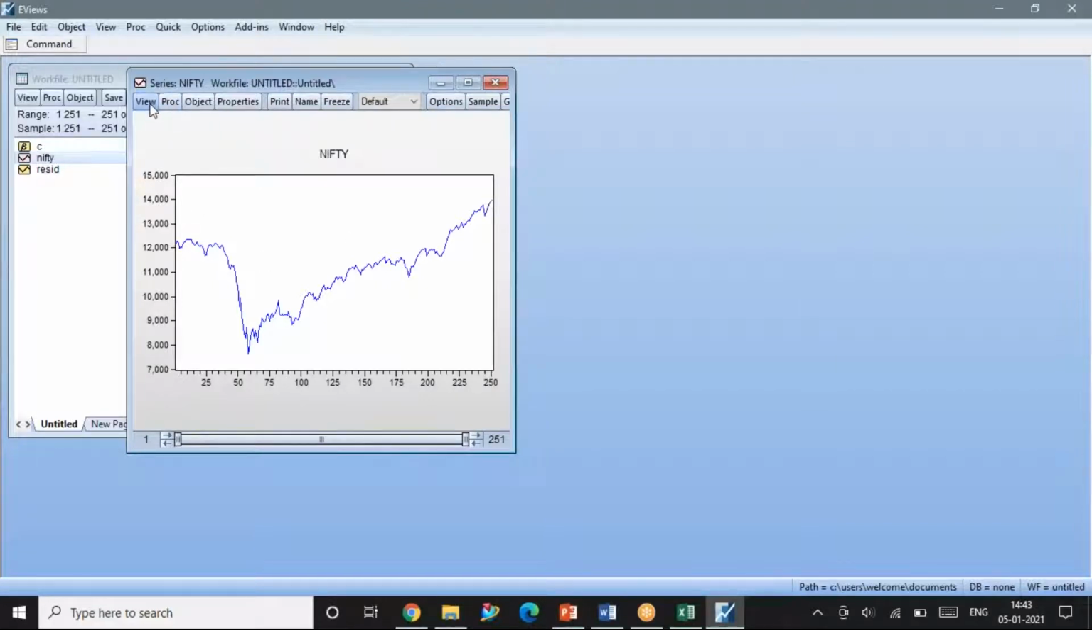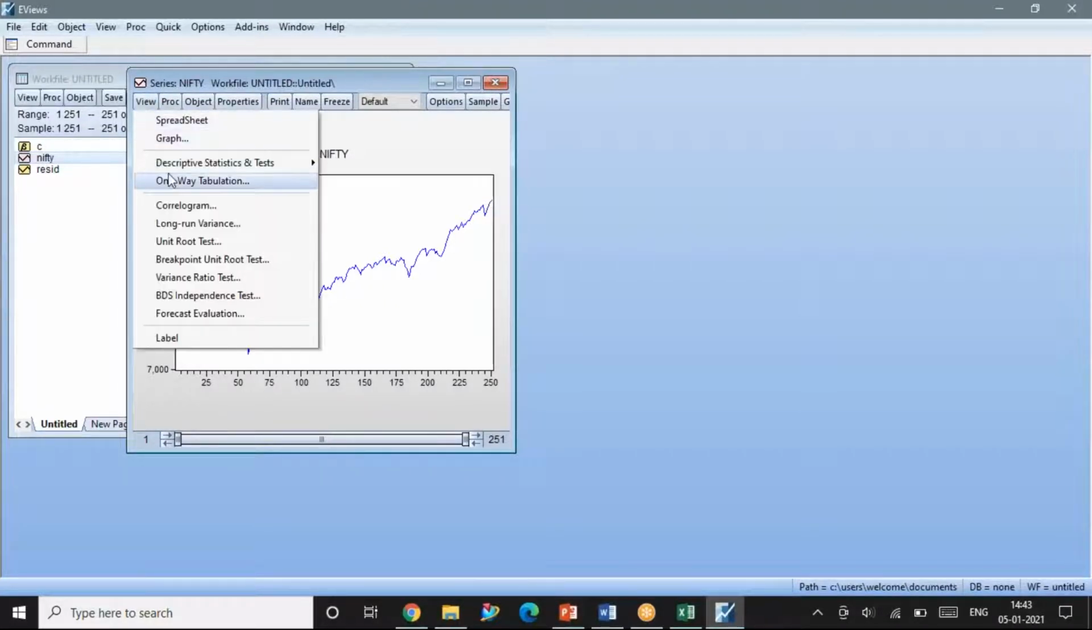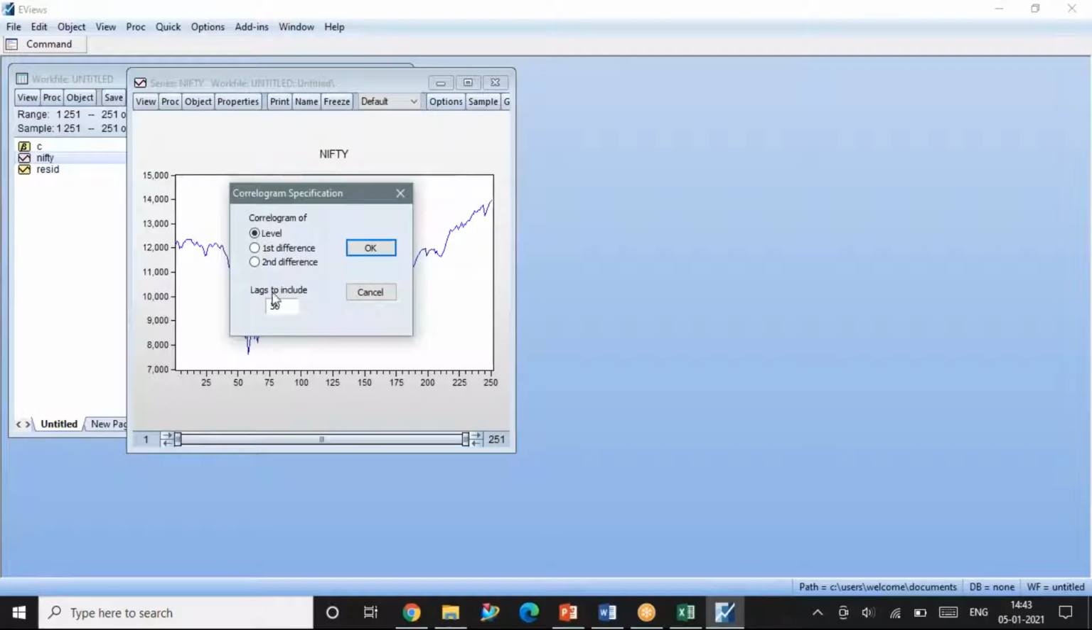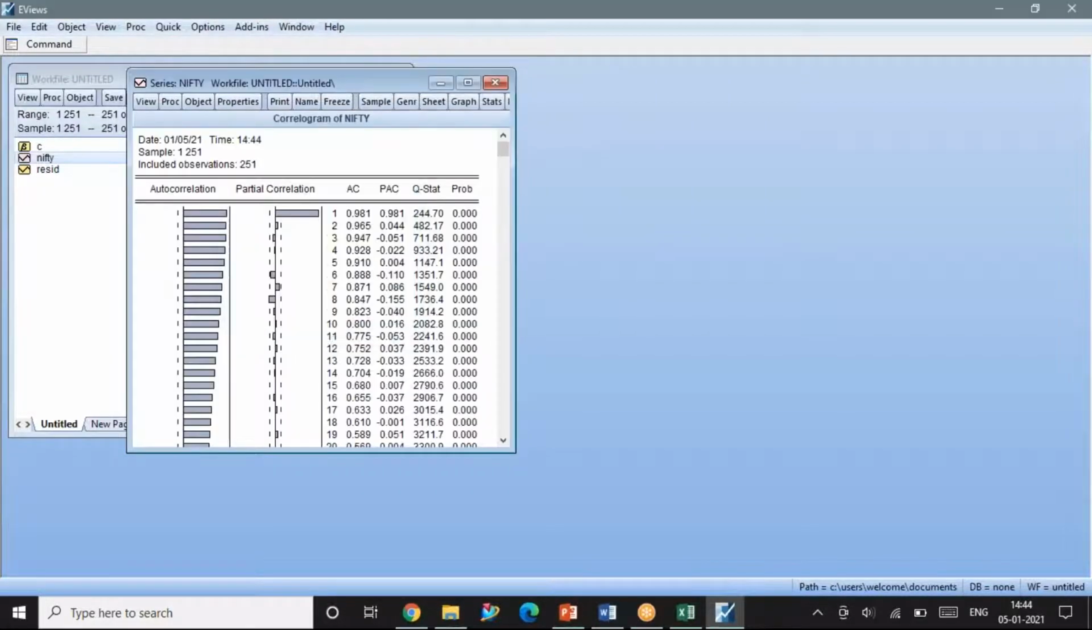The third thing that I do is the correlogram test to understand whether the past values have some meaningful information to predict the present. Once again, I click on the view tab and I select correlogram. When I select correlogram, by default it will be at level. I will say okay, whatever lag is mentioned here is more than enough for us. Don't change anything here because we have 250 observations. Lag 36 is fine. Say okay.